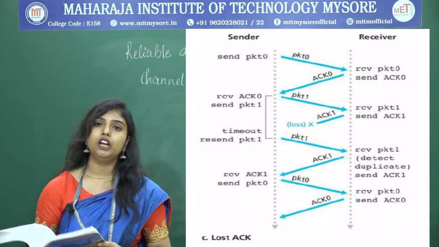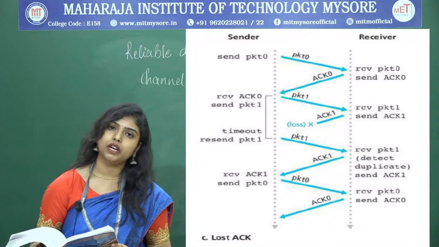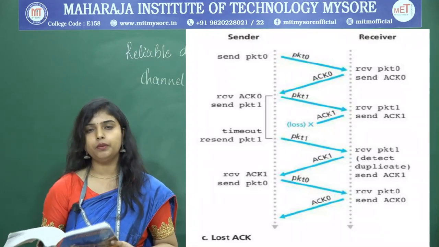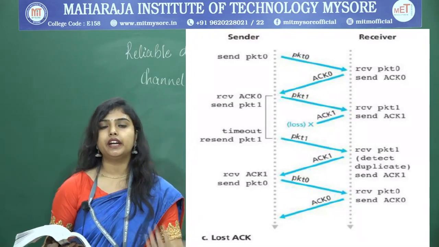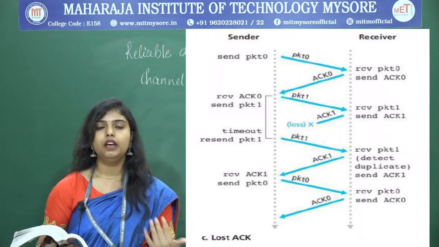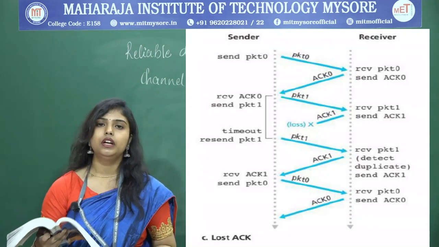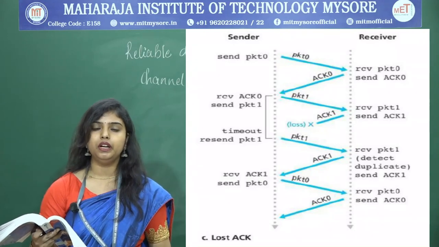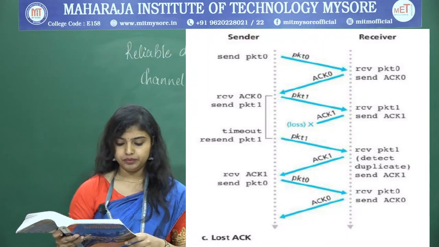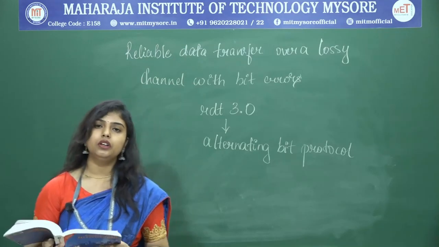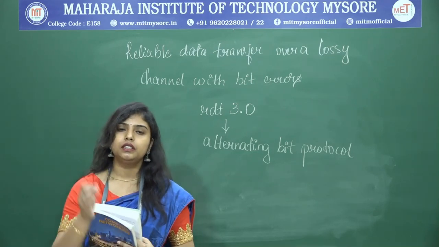Acknowledgement 1, while traveling from the receiver to the sender, is lost in the network. When the acknowledgement is not received by the sender in the proper time, the timeout occurs. When the timeout occurs, the sender will again retransmit packet 1, and for that packet 1 the receiver is also going to send the positive acknowledgement, but that duplicate packet 1 will be deleted by the receiver.